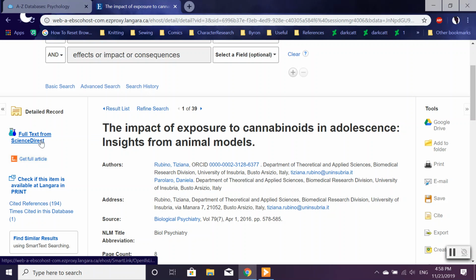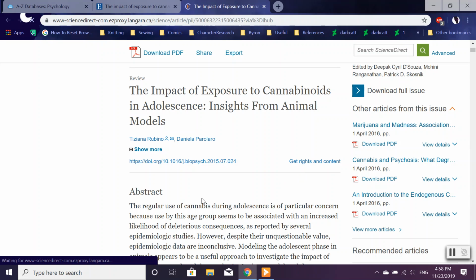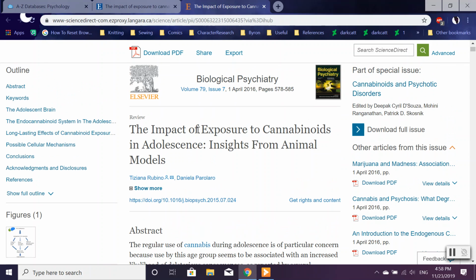You can click on the site if you choose to use it as your source, and it will take you to Science Direct. There we are. And you can choose to download the PDF onto your computer.